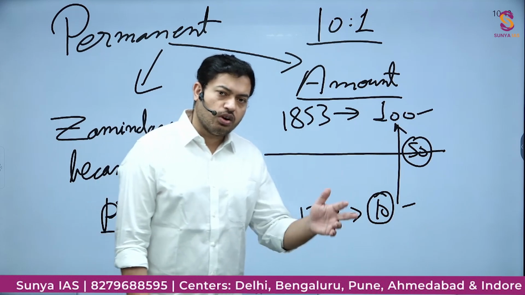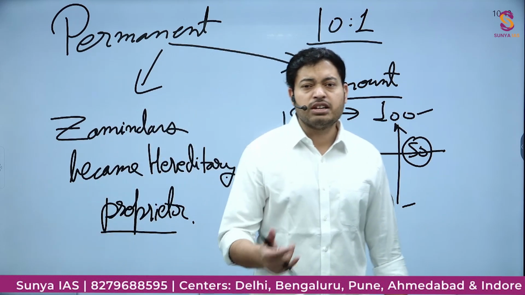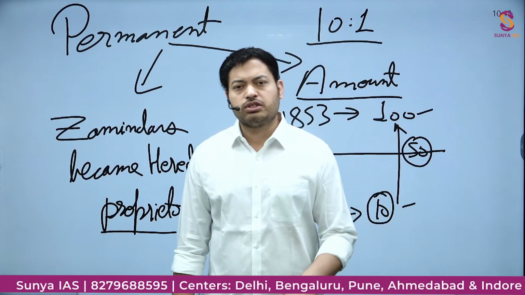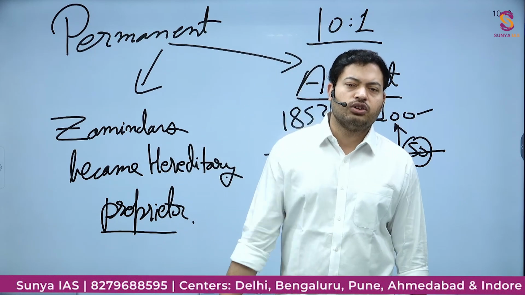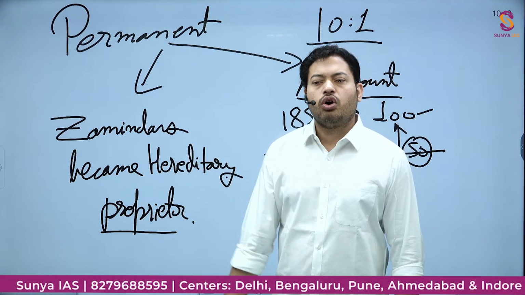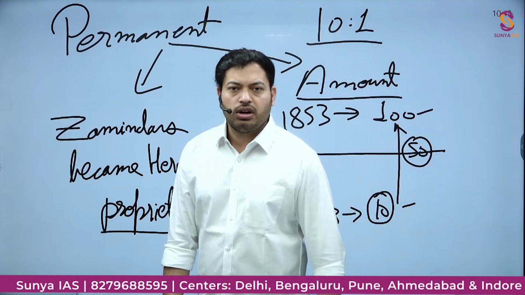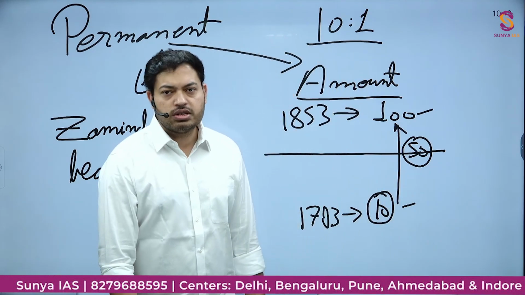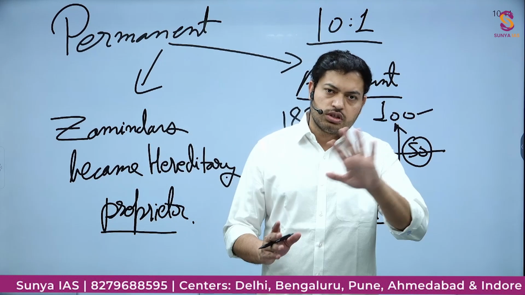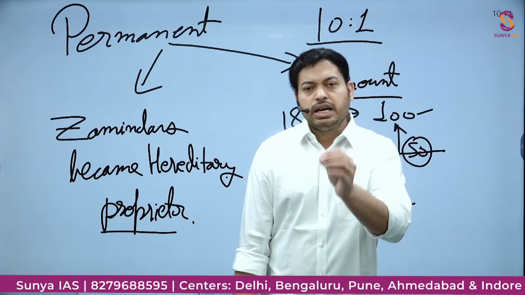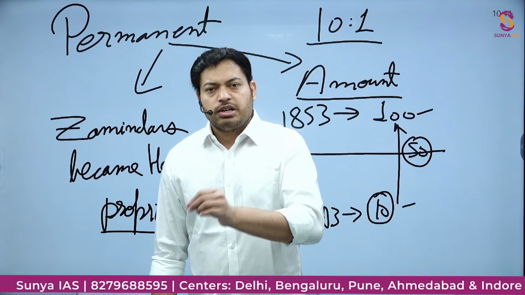So, that was Bengal, Bihar, parts of Odisha, present day parts of Jharkhand, and Northern Sarkar. Northern Sarkar is the coastline on the Bay of Bengal, some parts in Odisha, some parts in Andhra Pradesh. So that was the main region on which you will see the permanent settlement was applied.